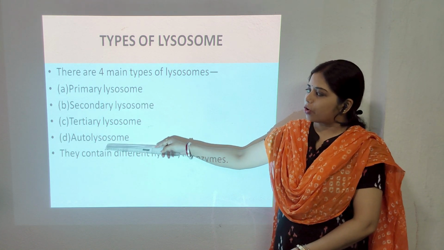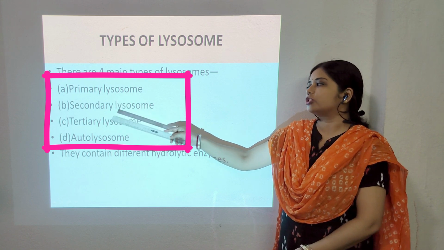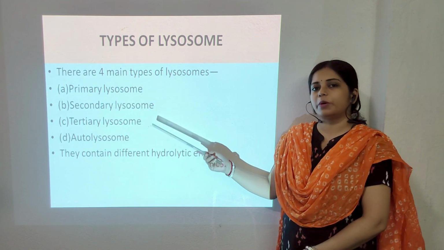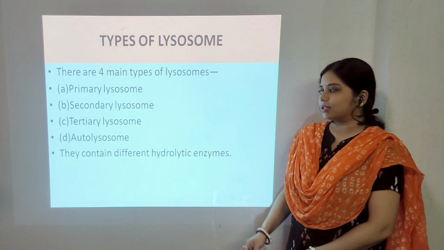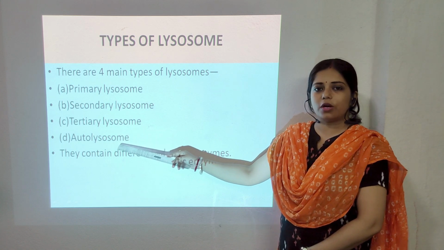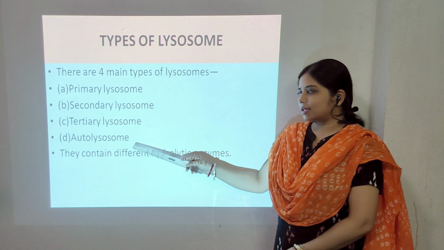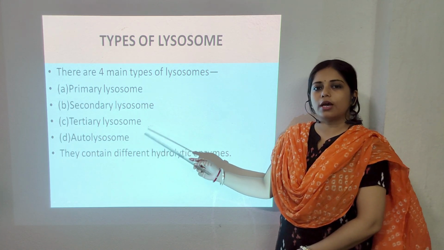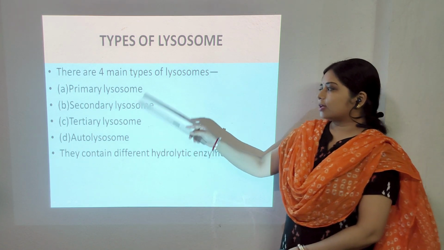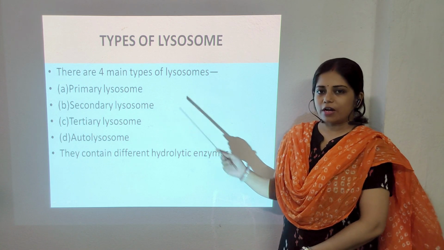Now out of these four, primary, secondary and tertiary lysosomes are involved in the digestion of food particles or other foreign particles, whereas autolysosome is involved in the digestion of cell organelles or the digestion of the cell itself. Now we will see how they function.